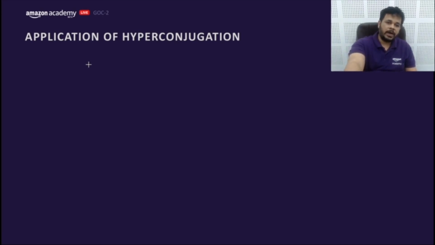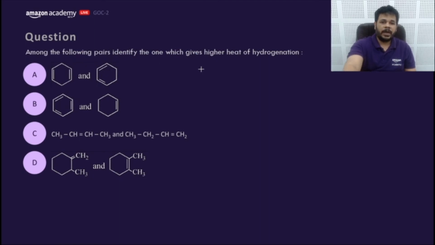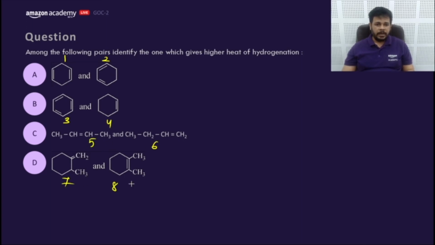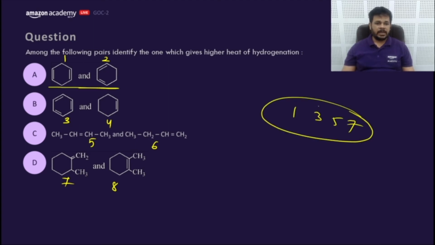Now we can compare the heat of hydrogenation. Go for this question and compare. Now this is 1, suppose this is 2, 3, 4, 5, 6, 7, 8. Now answer like this: 1, 3, 5, 7. Which has higher heat of hydrogenation between 1 and 2, 3 and 4, 5 and 6, and 7 and 8. This is a very beautiful question. You will surely be wrong in at least one option, I think so. Make me wrong.